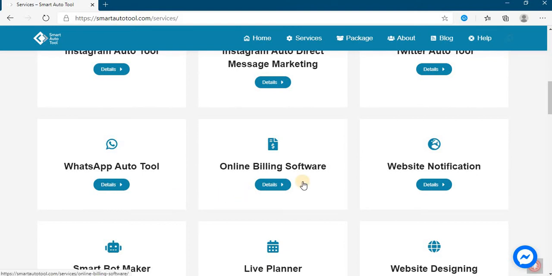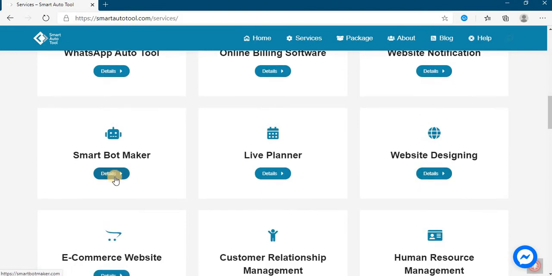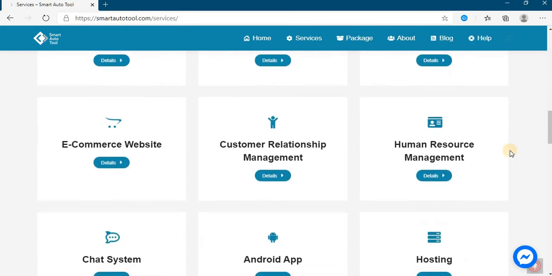billing software, website notification, smart bot maker for Facebook page, live planner, you can go live with pre-recorded video with this tool. Website, we also provide website designing, e-commerce website,